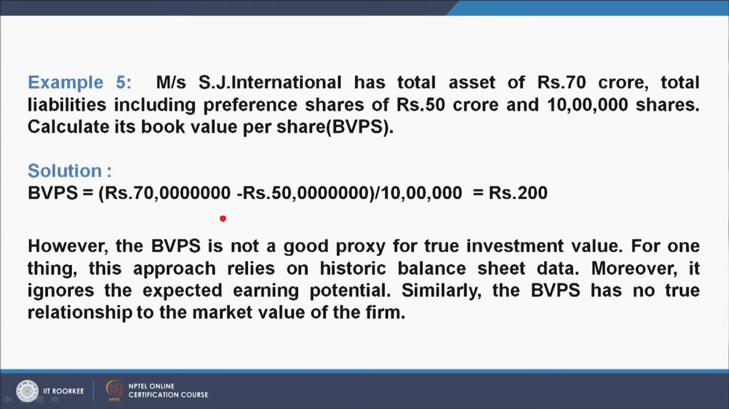Now, let us take an example to demonstrate this. Example 5. Messrs. SJ International has total assets of rupees 70 crores, total liabilities including preference shares of rupees 50 crores, and 10 lakh shares. Calculate the book value per share. So, this is equal to assets 70 crores minus 50 crores liabilities, divided by 10 lakhs, which is equal to rupees 200.